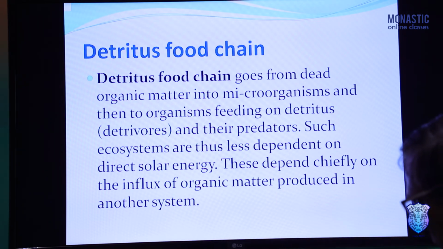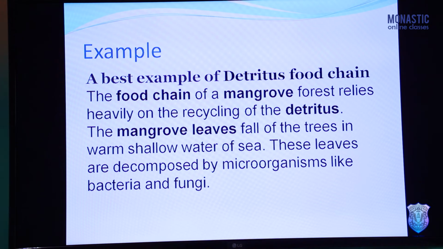So it does not depend, or depends less, upon solar energy, and they chiefly depend upon the influx of organic matter produced in another ecosystem. So the plants and animals which are produced in a grassland ecosystem or in a forest ecosystem, and their dead bodies, provide food for the detritus food chain. Now, a very good example is given by some scientists: the best example of a detritus food chain, the food chain of a mangrove forest.